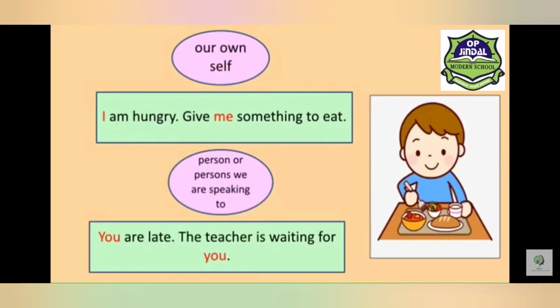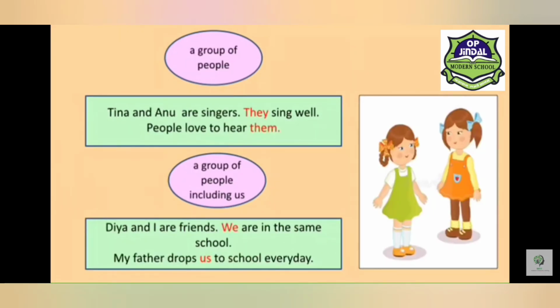When we are talking about our own self in a sentence, then we use pronouns such as I and me. Like, I'm hungry. Give me something to eat. Then next is for the person or persons we are speaking to. In that case, we use the pronoun you. Like, you are late. The teacher is waiting for you. Students, when you are talking about a group of people, then we use the pronouns they and them. Like, Tina and Anu are singers. They sing well. People love to hear them.